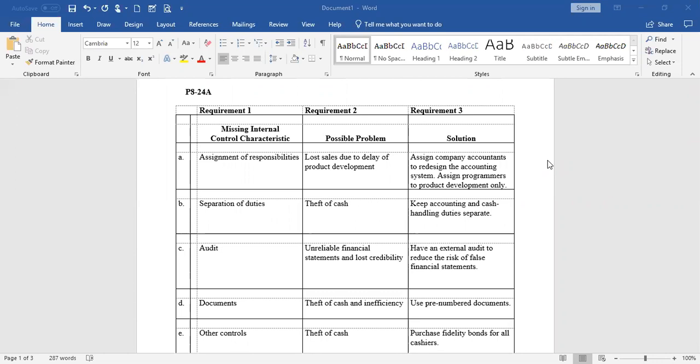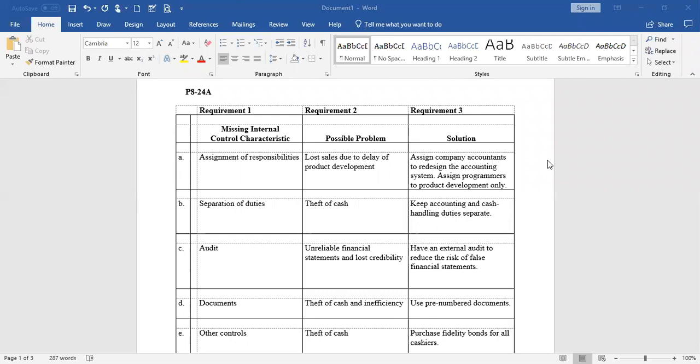the processes and procedures the company has in place to ensure that the assets are protected, the company is efficient, employees are following policies, and there's accurate and reliable accounting information. And we talked about the different components that need to be present to have adequate internal controls. Beyond that, then the book got into discussing specific procedures and policies that should be in place to protect the company overall. Then they focused on cash.